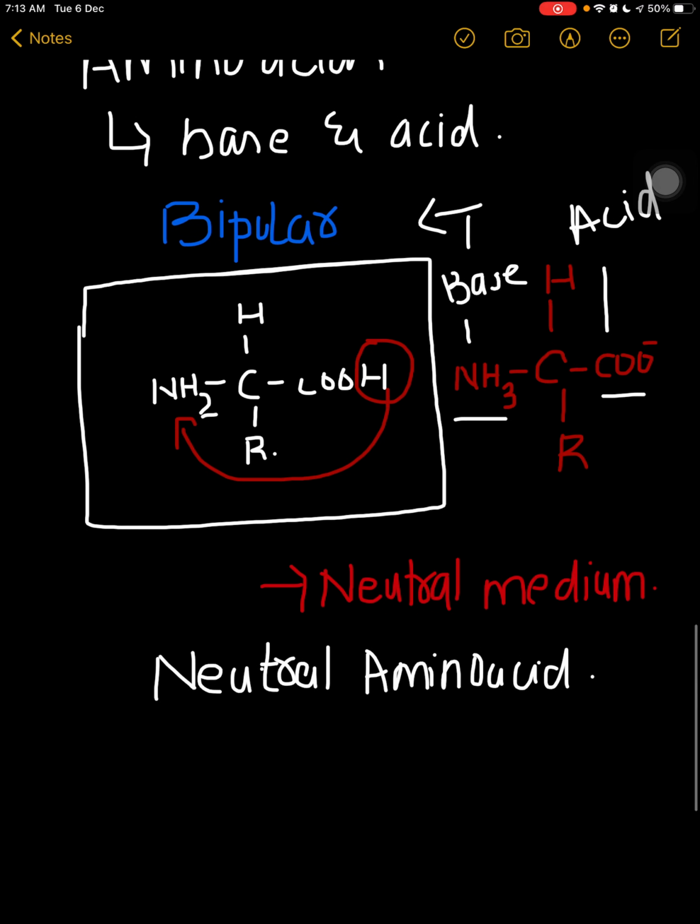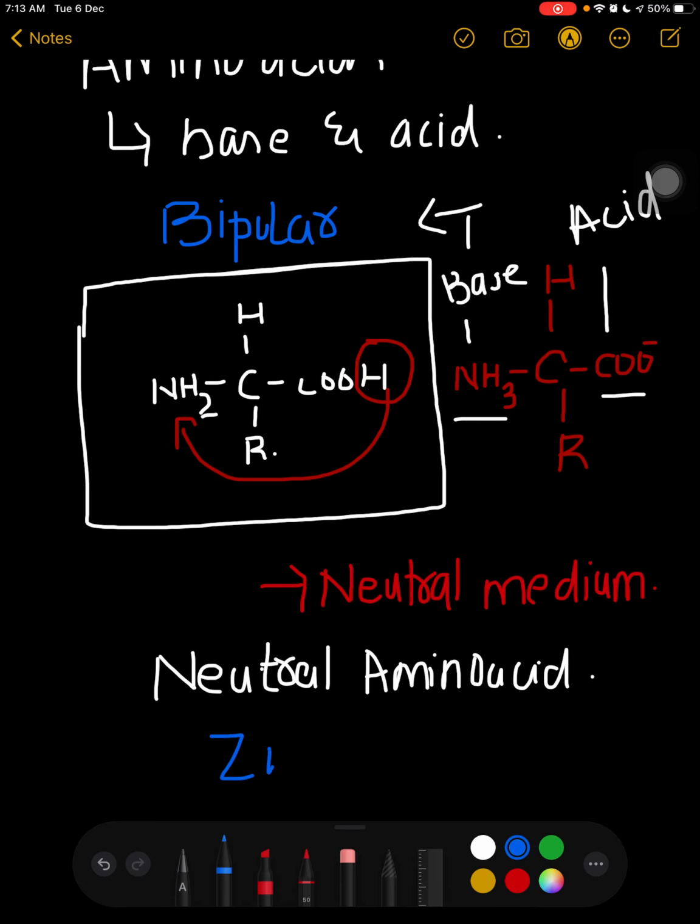Or you can say it is a Zwitter ion. The amino acid which behaves as a neutral amino acid is known as a Zwitter ion, right?